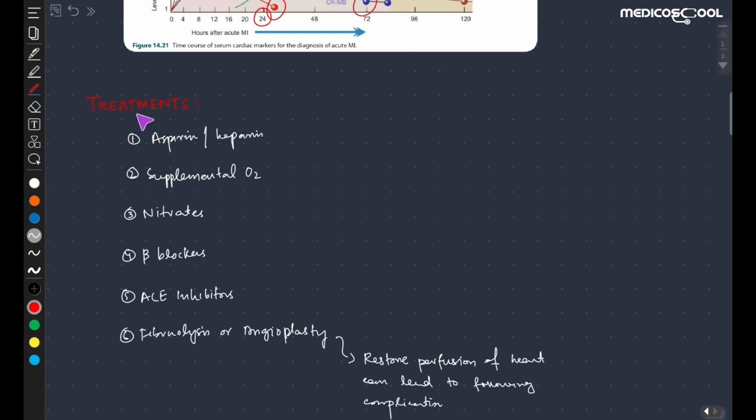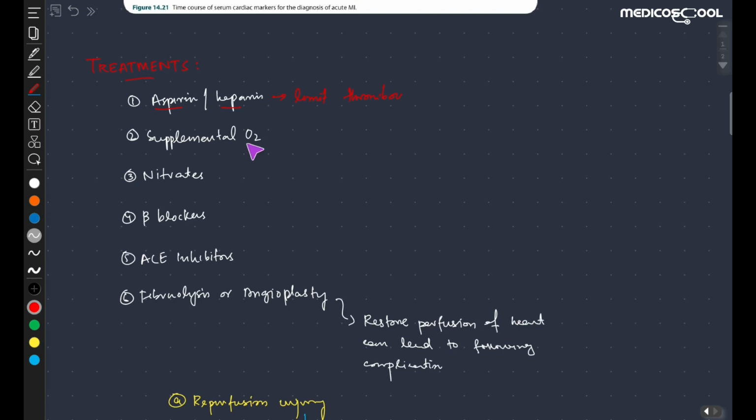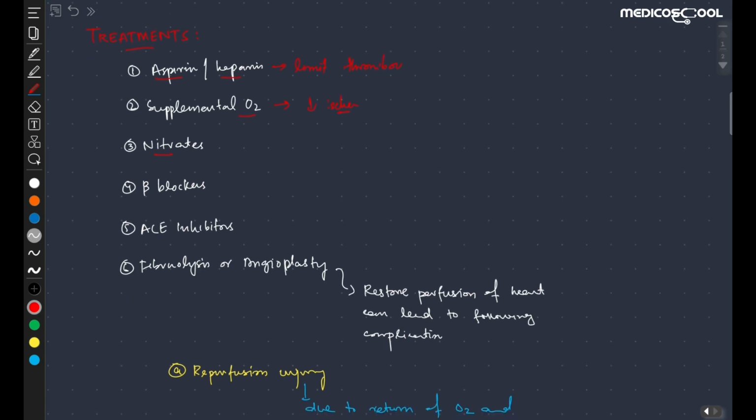Coming towards the treatment. So what is the treatment of myocardial infarction? So we usually give aspirin and heparin, and the purpose of aspirin and heparin is to limit the thrombosis. We also give supplemental oxygen to minimize the ischemia. We also give nitrates, and these nitrates are given in order to vasodilate the coronary arteries and veins.